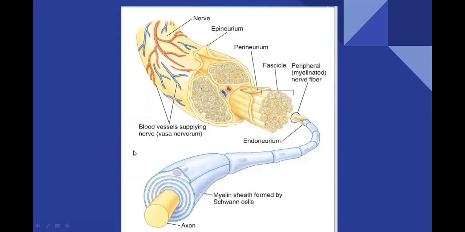So all the neurons are covered by myelin sheath, and all these myelin sheaths are covered by a connective tissue called endoneurium. Each neuron is covered by endoneurium.